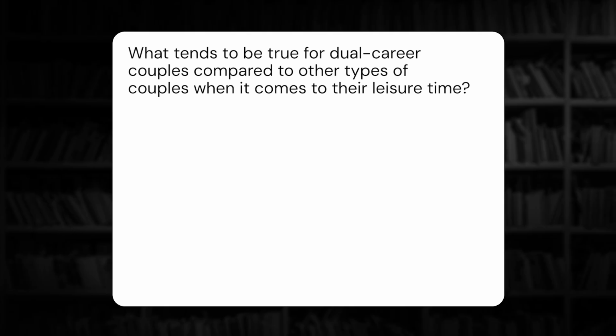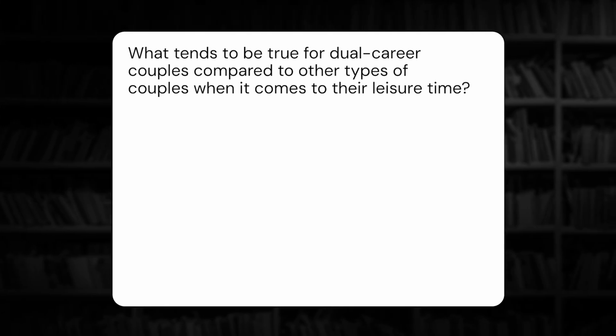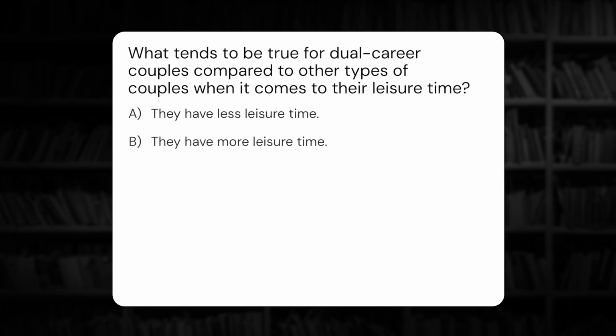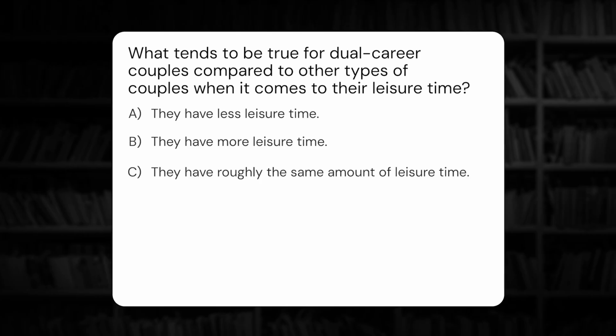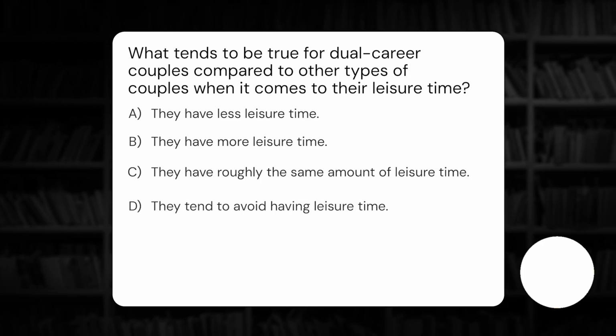What tends to be true for dual career couples compared to other types of couples when it comes to their leisure time? A. They have less leisure time. B. They have more leisure time. C. They have roughly the same amount of leisure time. D. They tend to avoid having leisure time.